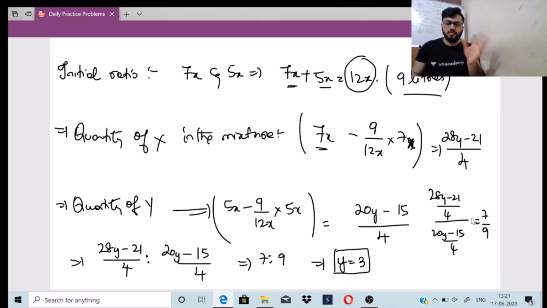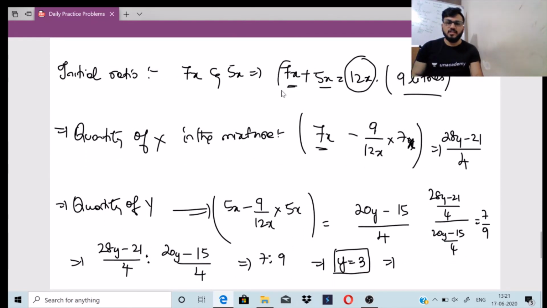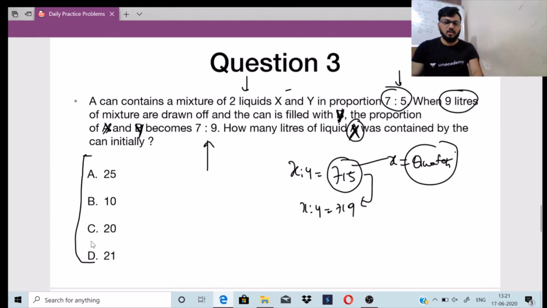4 and 4 will cancel, so 28y minus 21, cross multiply, and you will get the value of y, y equals 3. What have they asked us to find out? The liquid X proportion. It is 7x, so 7 into 3. I have substituted this as y. So let us take this as 7y and 5y. So it is 7 into 3, which is 21 ml, which is present in option D.